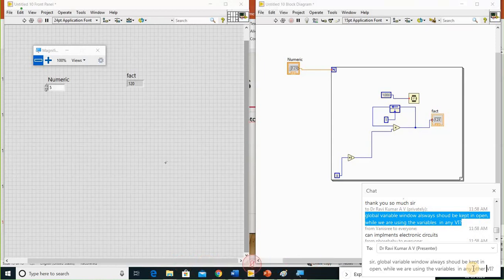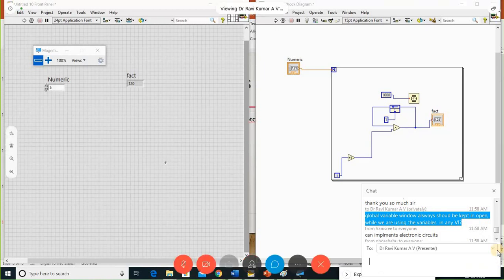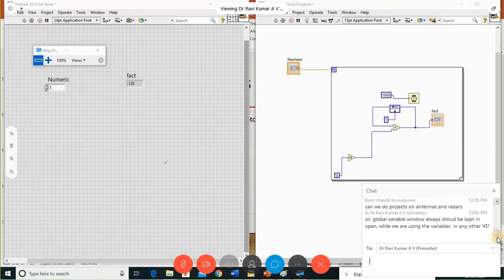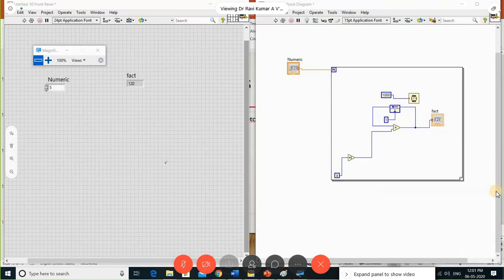For image processing, definitely in LabVIEW we have enormous functions. Regarding antenna and radars, as Vishweshwaran said on the first day, now it is working on 5G. You think on that, how probably they're implementing. Especially in communication and measurement toolkits, LabVIEW is meant for measurement.